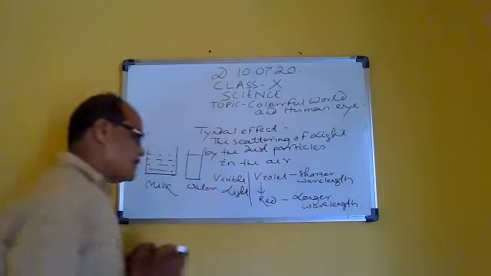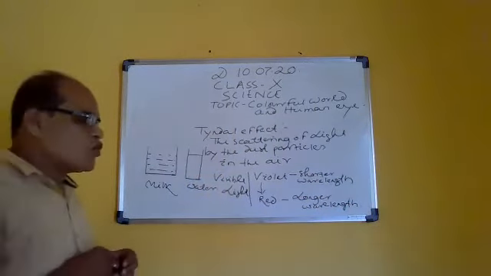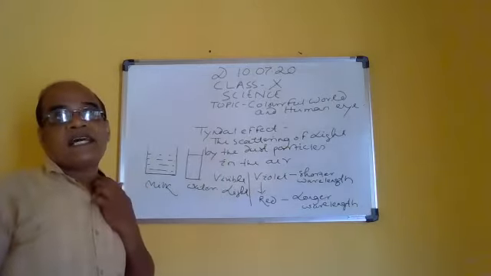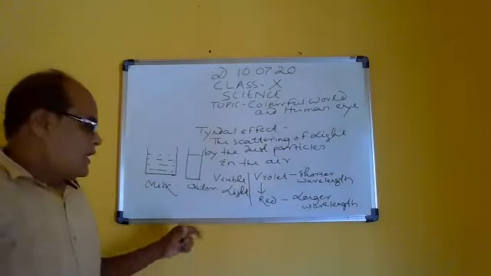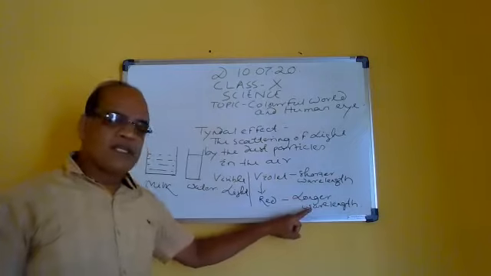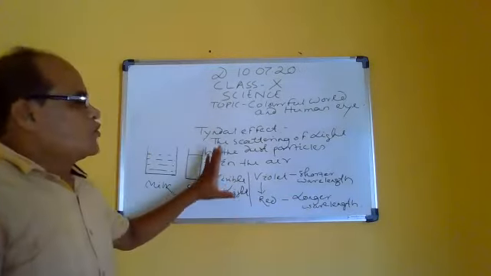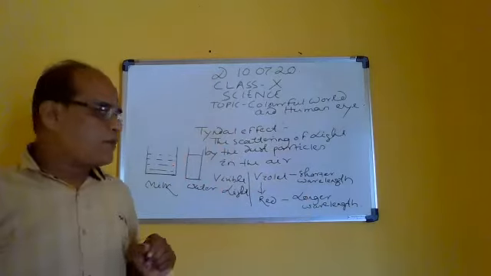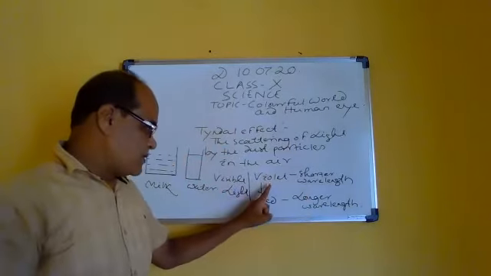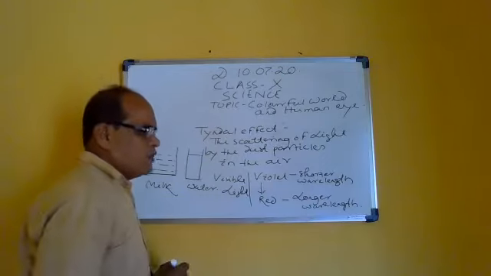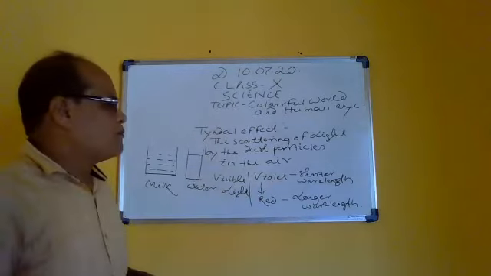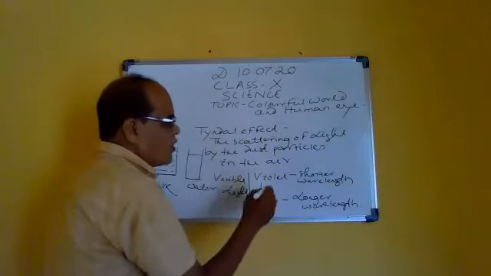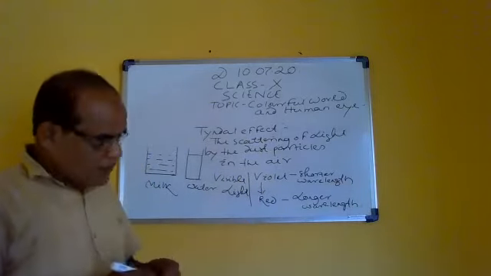As you know, colors with a shorter wavelength scatter more, and those with a longer wavelength scatter less. So while light passes through the atmosphere, violet will scatter more than red.